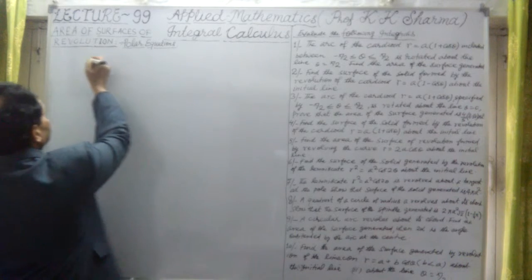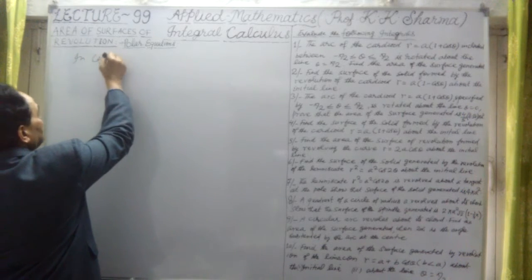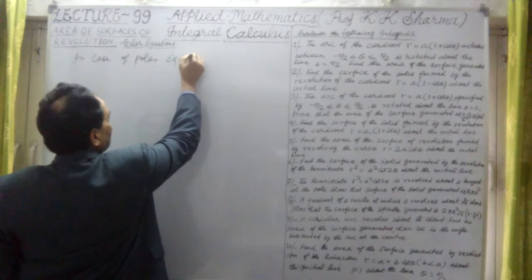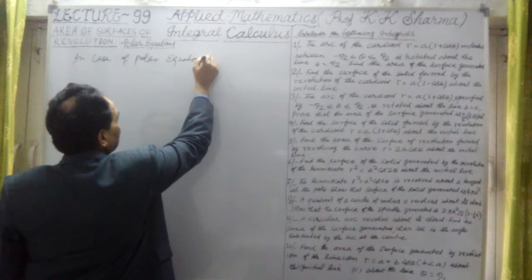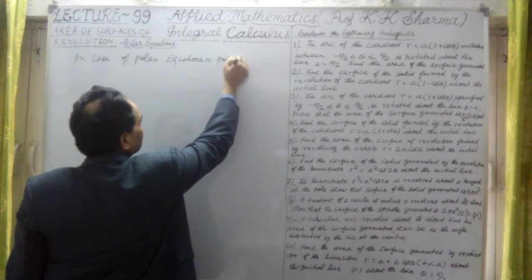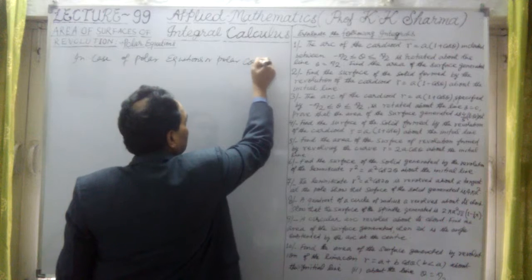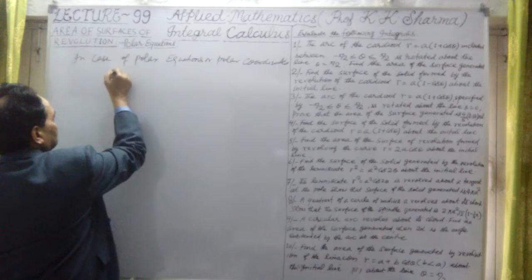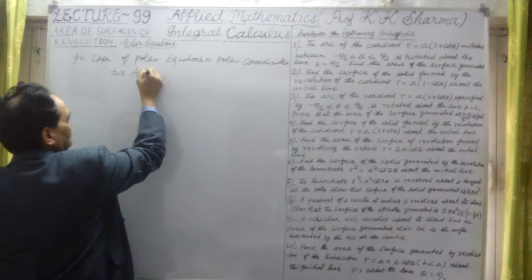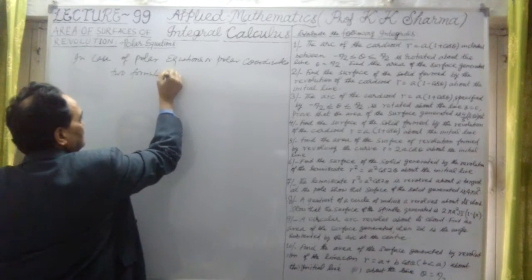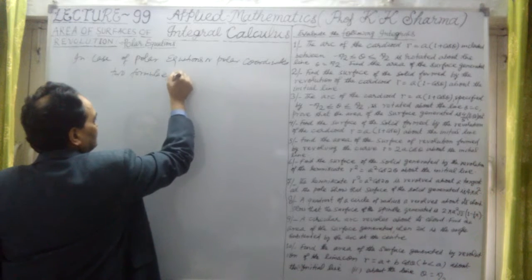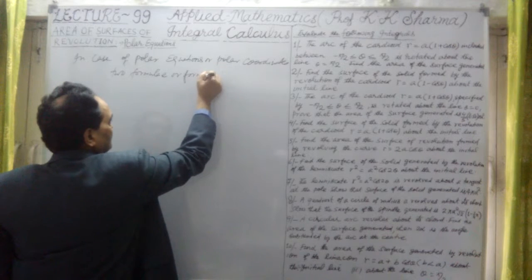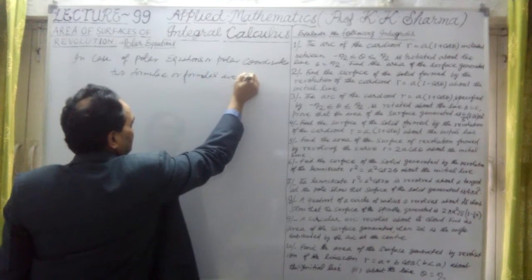Now, in case of polar equations or polar coordinates, two formulas are used.